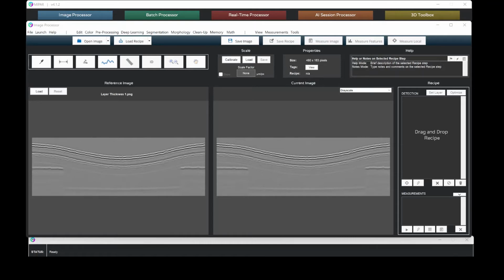In the past, this analysis would be done manually. An operator would measure the thickness of what they believed to be the layer. This manual process was prone to error and was extremely time-consuming.